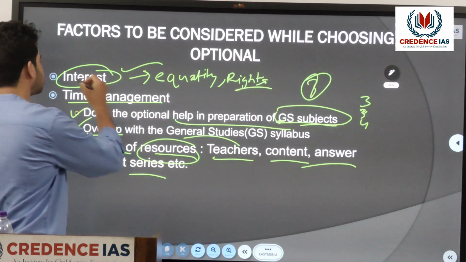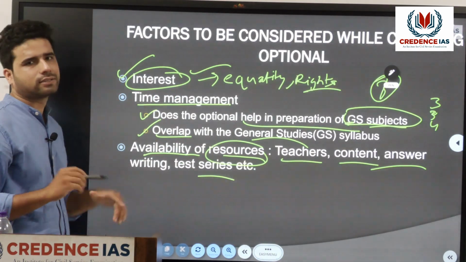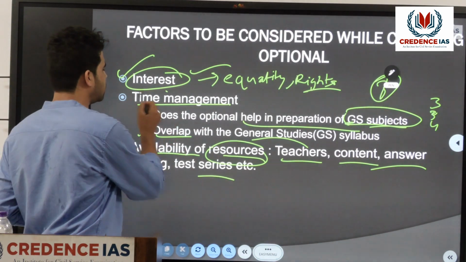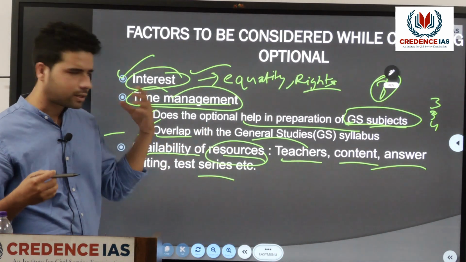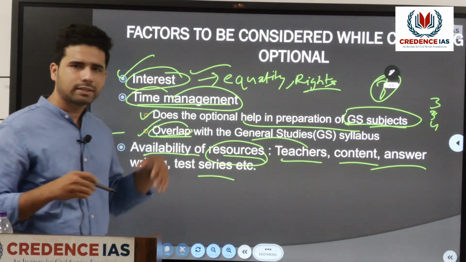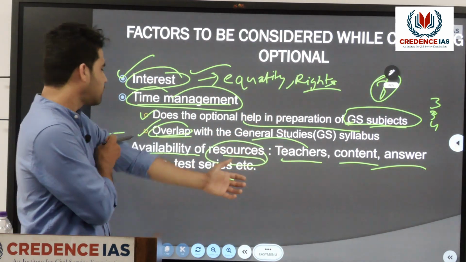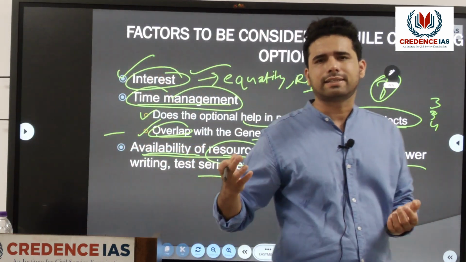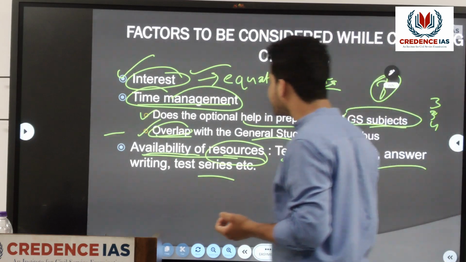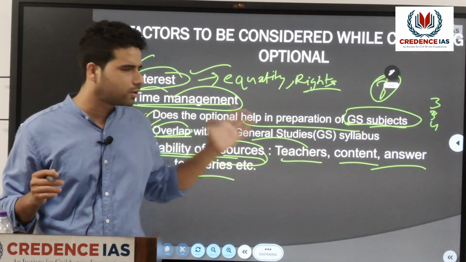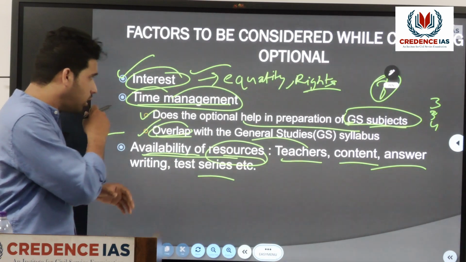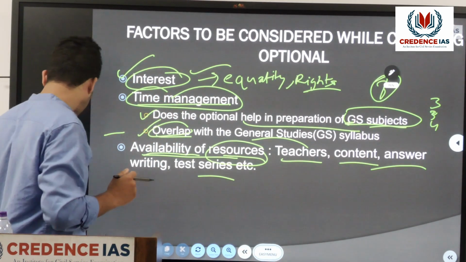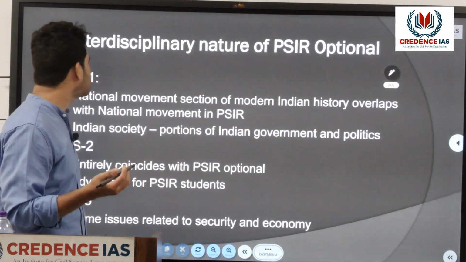So what are the factors? First and foremost factor is interest, whether you are interested in that subject. Then whether your optional is helping in your GS preparation, whether it is overlapping with the GS syllabus. Then availability of resources, good faculty, good content, test series, all the things, whether they are available or not. So these are the primary factors you should keep in mind while selecting your optional.